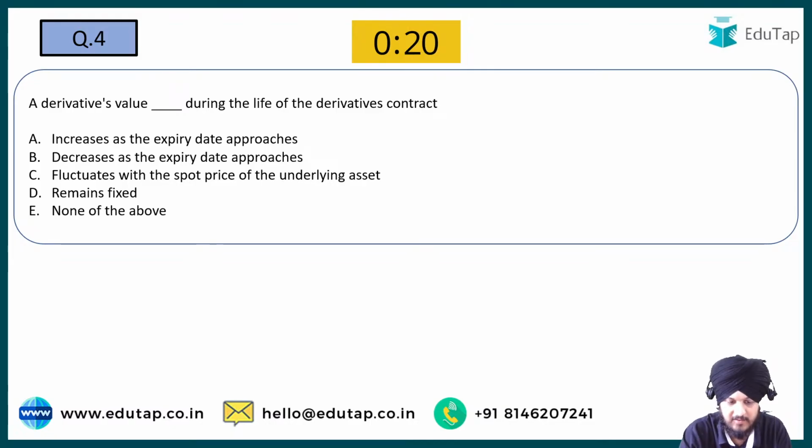Yes, as everybody is writing, C is going to be the answer to this question, because we know that when we talk about a derivative, its value is derived from the value of an underlying asset. So the value of a derivative is not fixed. It fluctuates with the value of the underlying asset from which its value has been derived. That is why the value of the derivative is going to fluctuate with the spot price